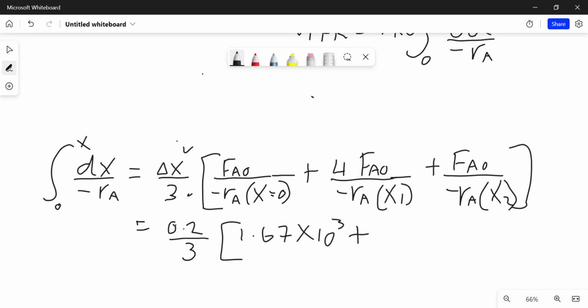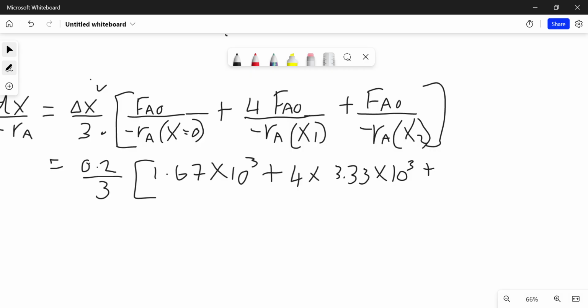Okay, and then plus 4 times 3.33 times 10 to the power 3 plus, and then here you're going to have, just open up so that you create the space, 8.33 times 10 to the power 3, and then you close the brackets.